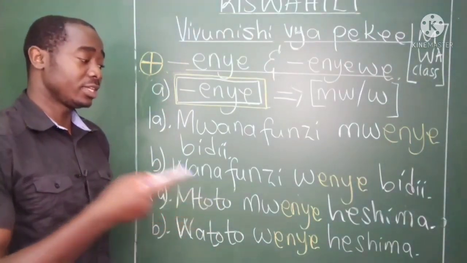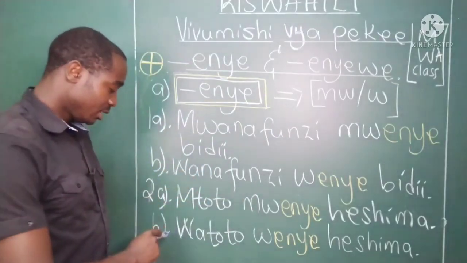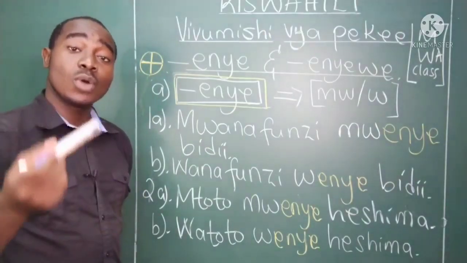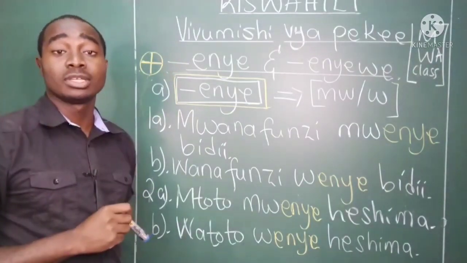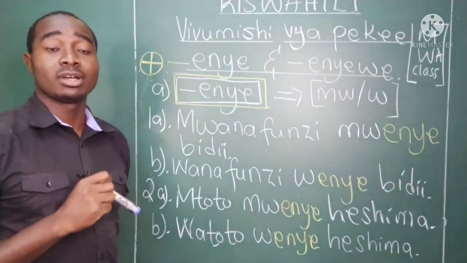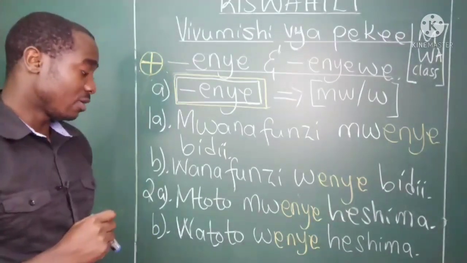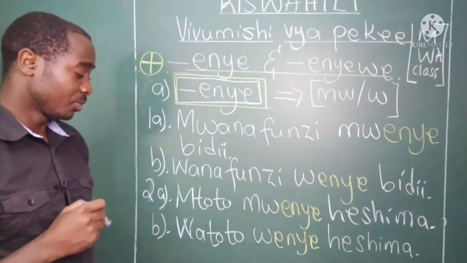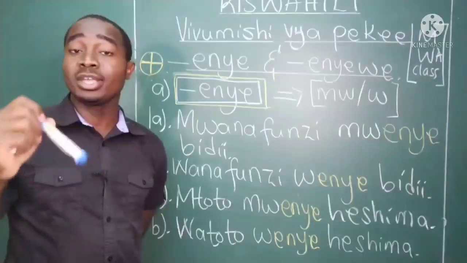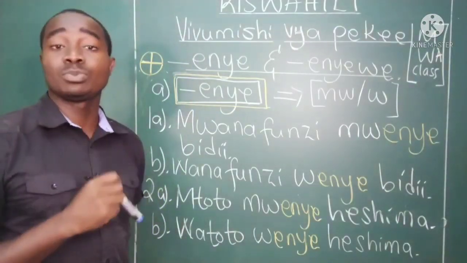In plural form, watoto wenye heshima. Sawa? Respectful children. You can say, huyu ni mtoto mwenye heshima. This is a child with respect.